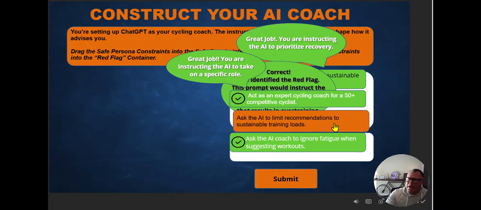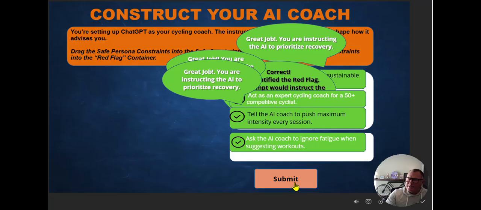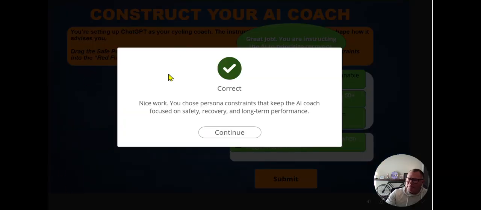Once they've completed it, they can click submit and they receive feedback again that it's correct. And from there, they can continue.